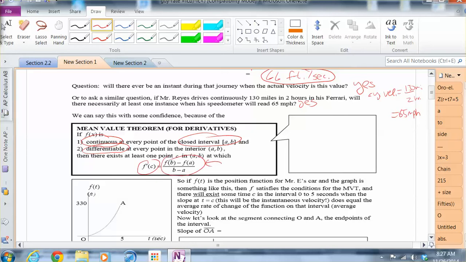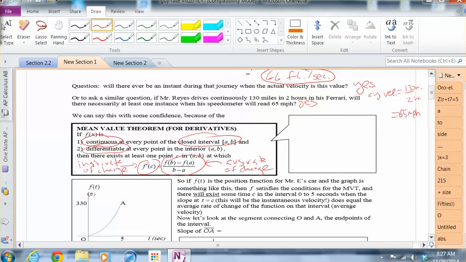Now think about this. This is the average rate of change, or for the examples I talked about, the Lamborghini and Ferrari, the average velocity. F prime of c will be the instantaneous rate of change, which we know as a derivative, or slope of a tangent line.